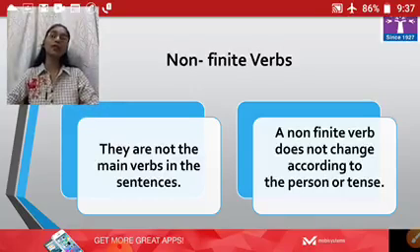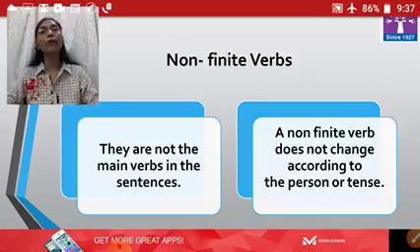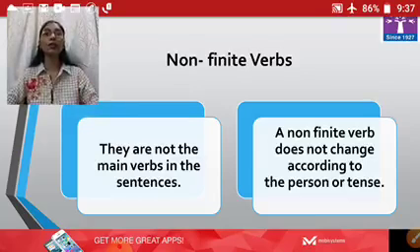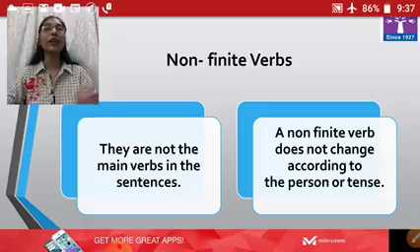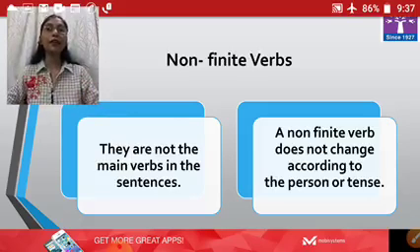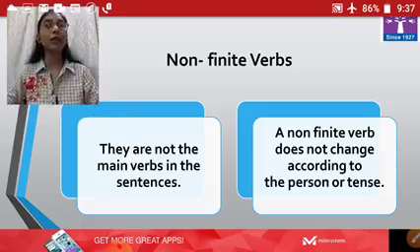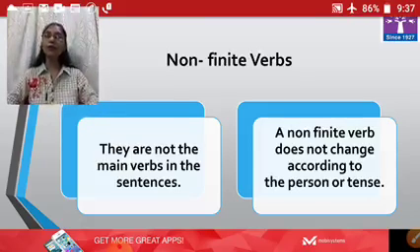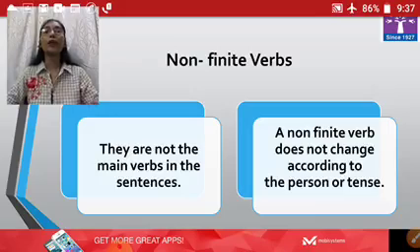Let's take another example. I study English to improve my language. If I change the subject, they study English to improve their language. If I change the tense, she will study English to improve her language.